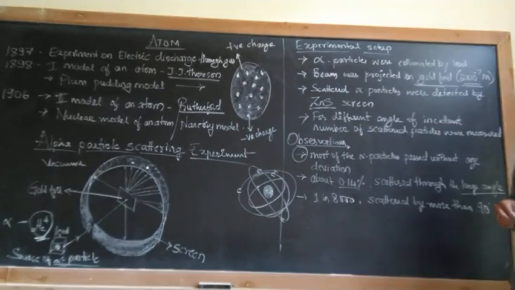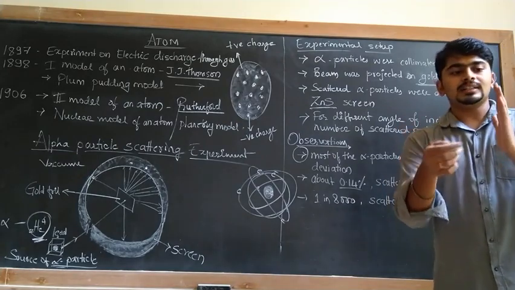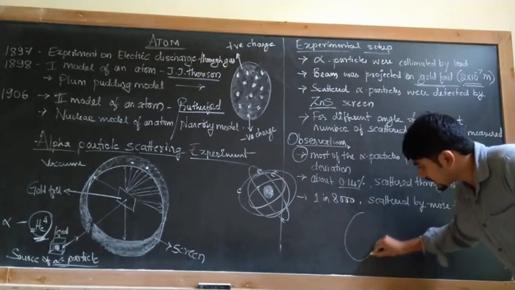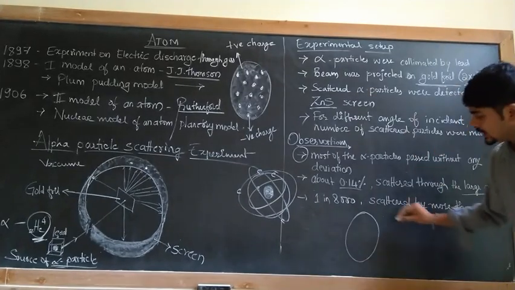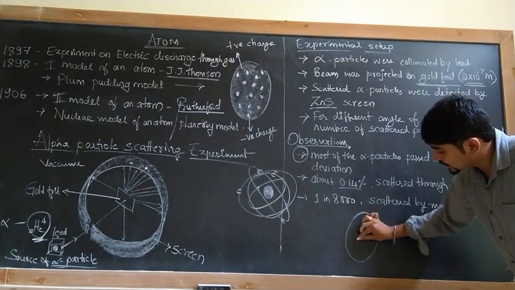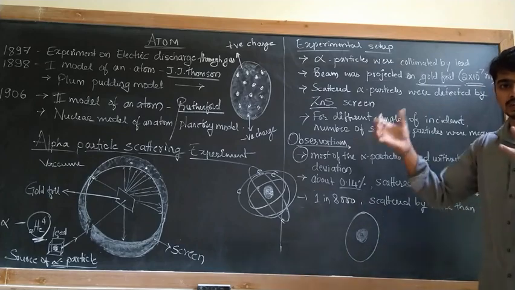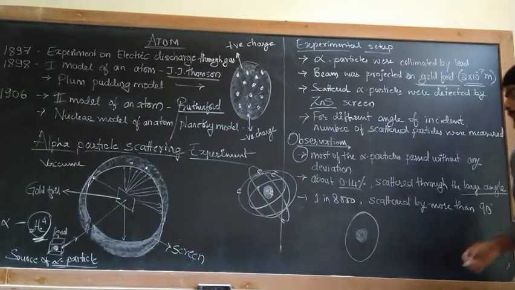From this we can conclude that the atom consists of positive charges, and the positive charge is concentrated at the center.